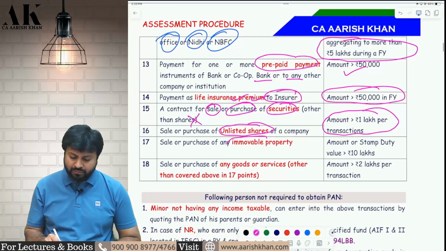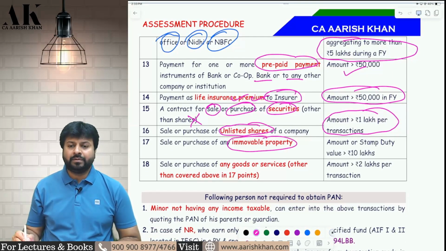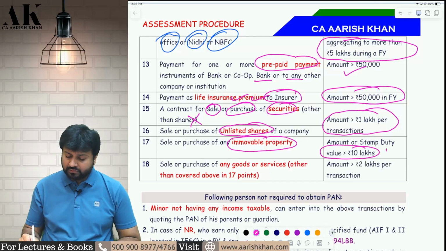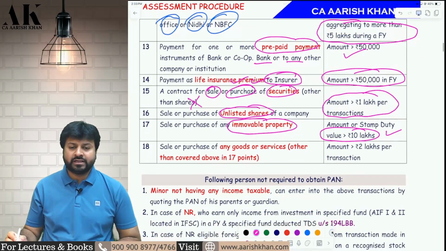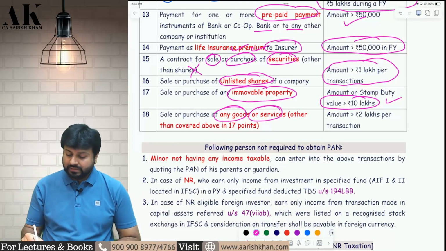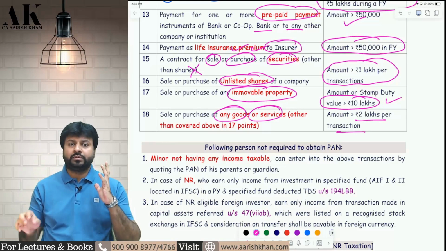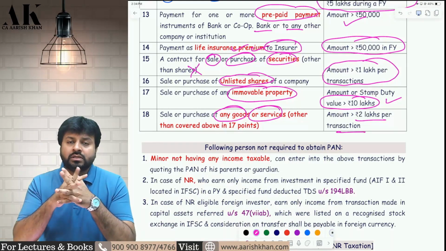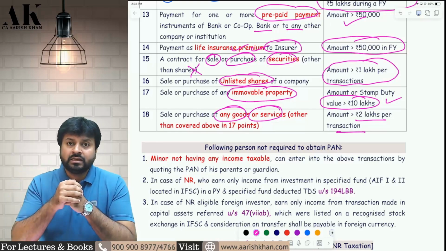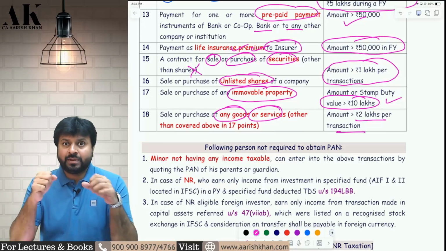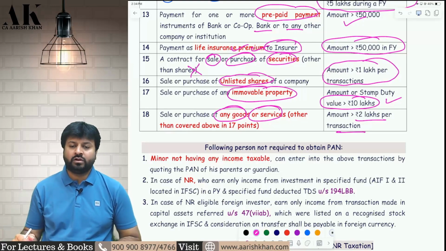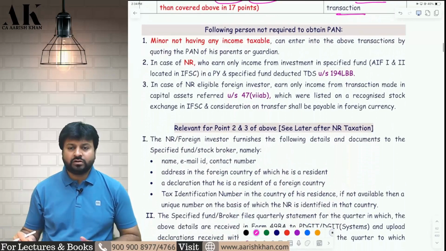Similarly, sale or purchase of immovable property. If you are purchasing or selling an immovable property whose value or stamp duty value, either of the two, is greater than 10 lakh rupees, you have to give a PAN. And last but not least, which is a very general point, if you sell or purchase any goods or services other than the above, then you have to give a PAN if the value of the transaction is more than 2 lakh rupees. Suppose you went to a showroom of a Rolex watch and you are purchasing a Rolex watch of 5 lakh rupees, then that watch company will take your PAN, because the value of the transaction is more than 2 lakh rupees. They are obligated to take your PAN. I hope it is clear to all of you. So these are the cases where you are supposed to quote your PAN.